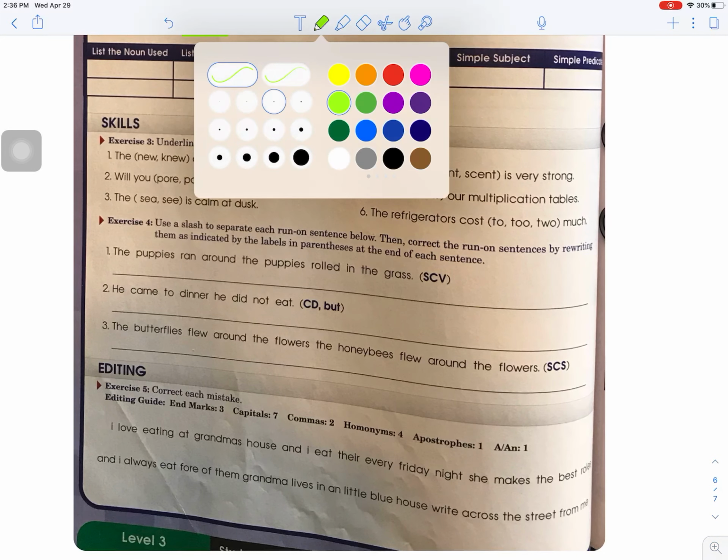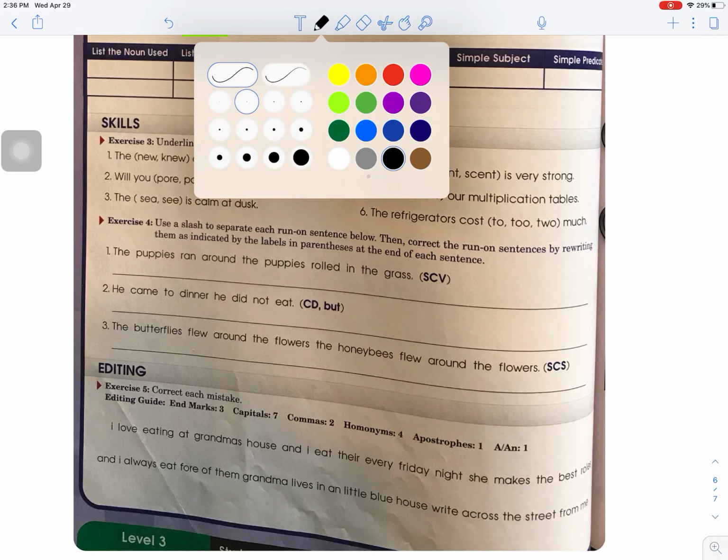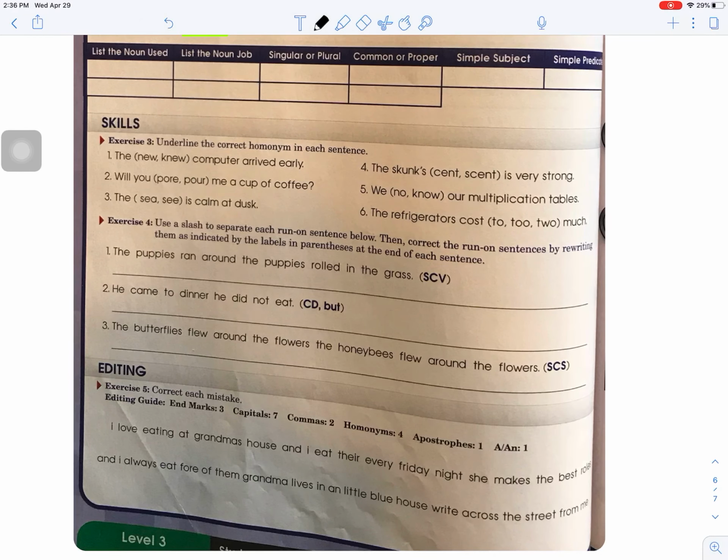When you go to exercise 3 and you're working your way through exercise 3, I want to point out several things. You got to underline the correct homonym. And remember I showed you that picture that had all of those different homonyms on it. Make sure you have page 186 open. Another thing that I'm going to show you is when you get to this section here, it says use a slash to separate each run-on sentence below. Okay, where should we slash? So the puppies ran around. You can see you can break it there.